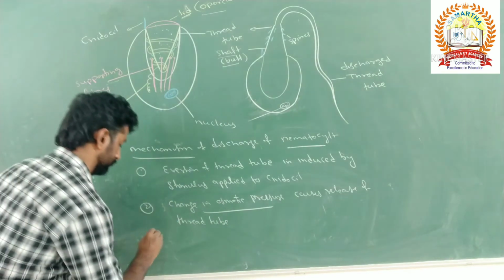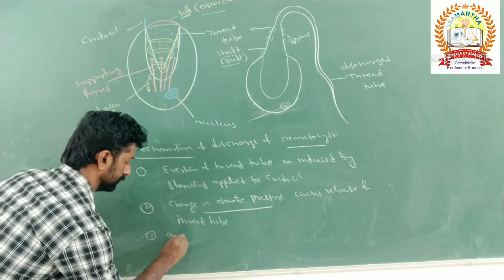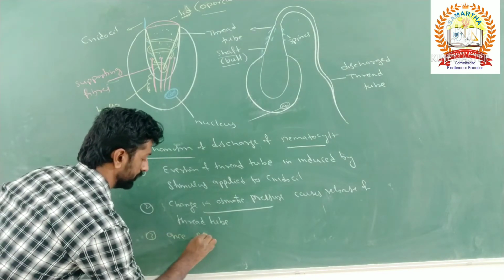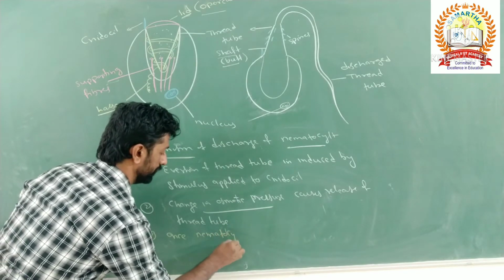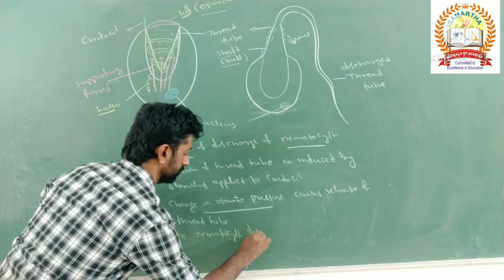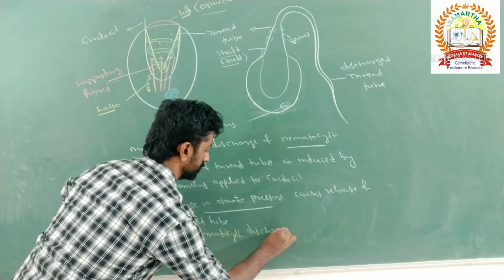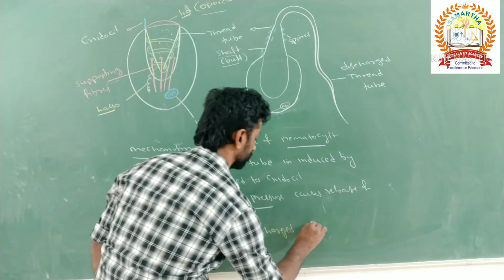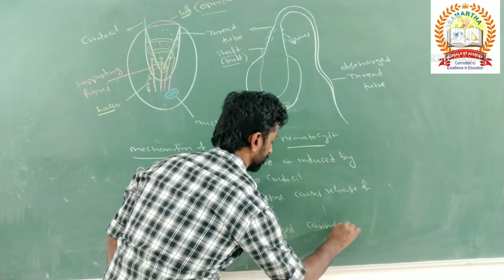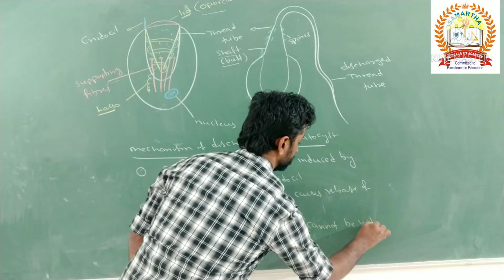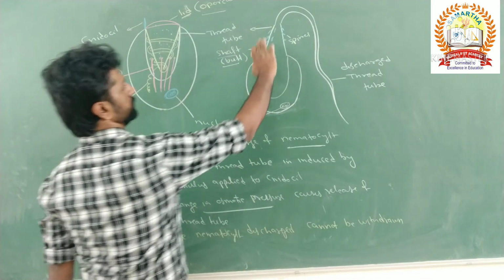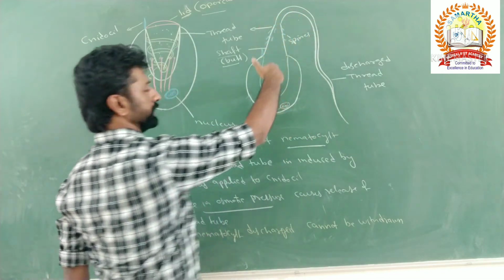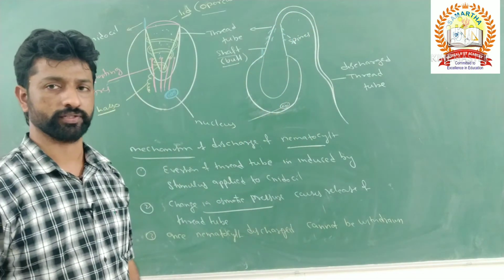So once the thread tube or nematocyst is discharged, it cannot be taken in or withdrawn again. So it cannot be withdrawn. Once it is discharged out, it cannot be withdrawn again into that nidoblast.